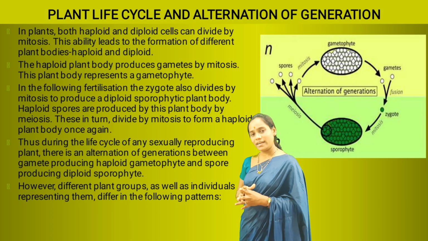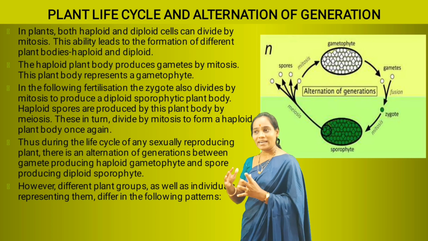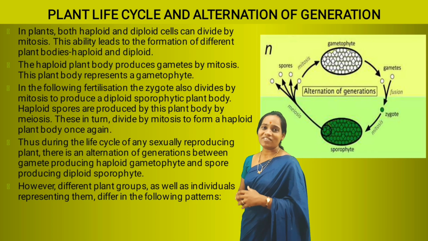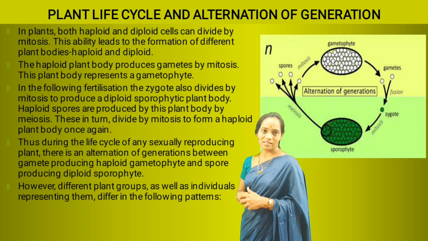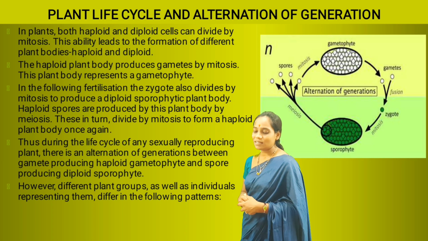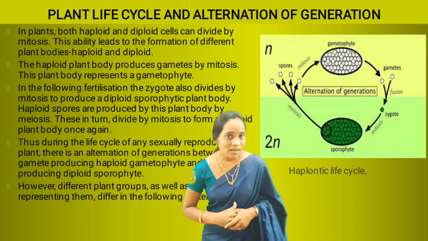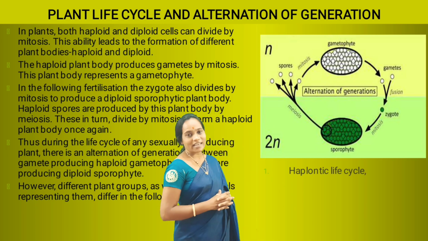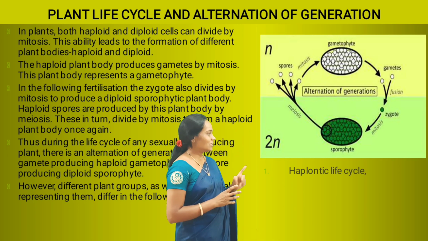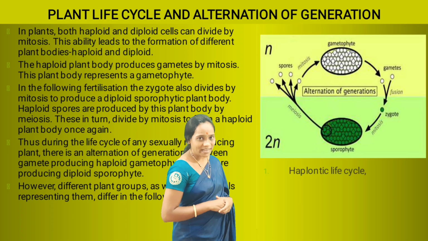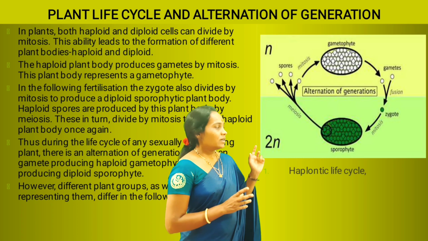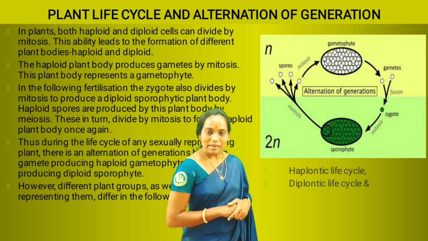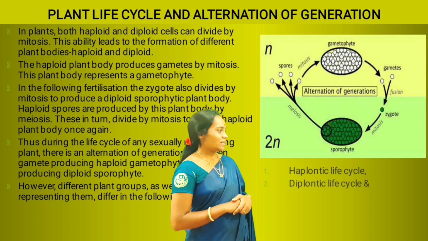How do they actually differ? We'll understand in 3 different life cycles. The first one is the haplontic life cycle. The second one is the diplontic life cycle.